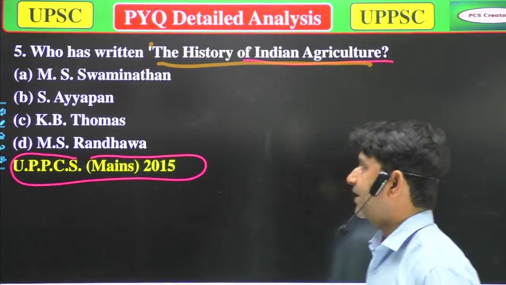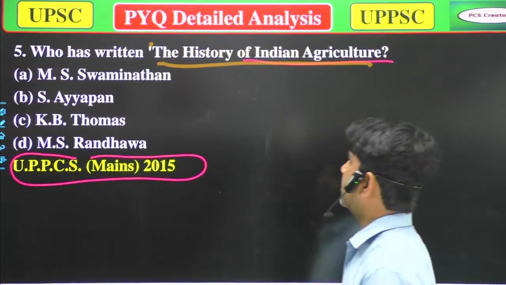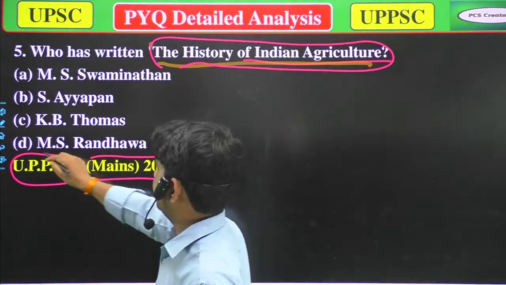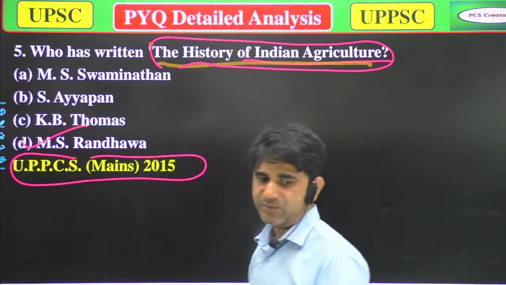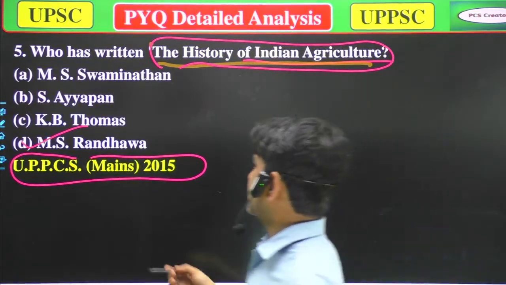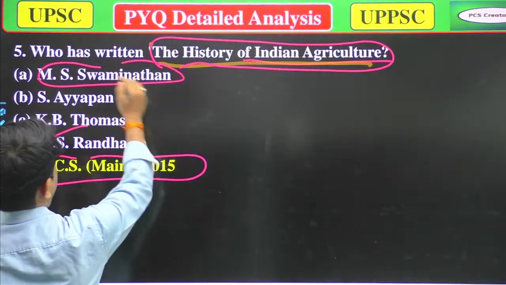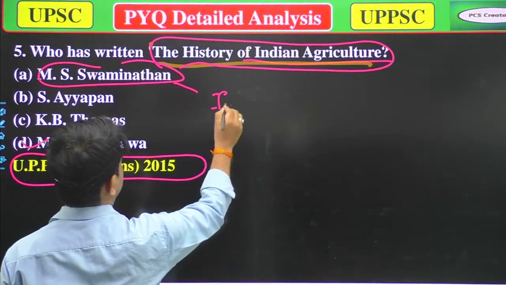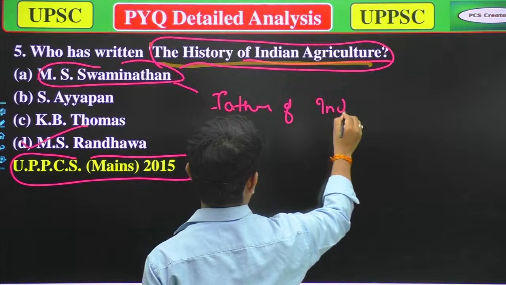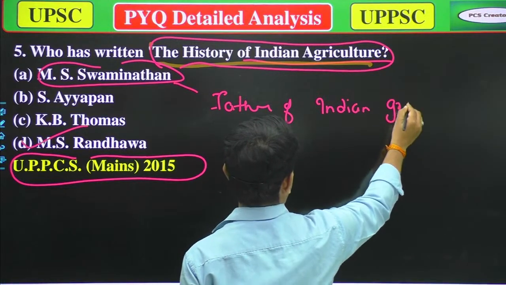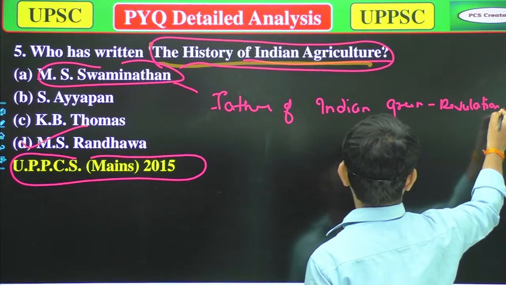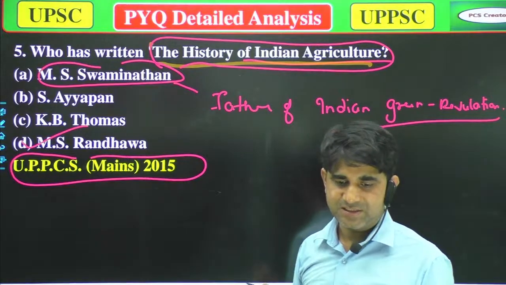The correct option will be M.S. Randhawa. The book, The History of Indian Agriculture, was written by M.S. Randhawa Sahab. And if you are going towards M.S. Swaminathan Sahab, he is known as the father of the Indian Green Revolution. So he is not the correct option.